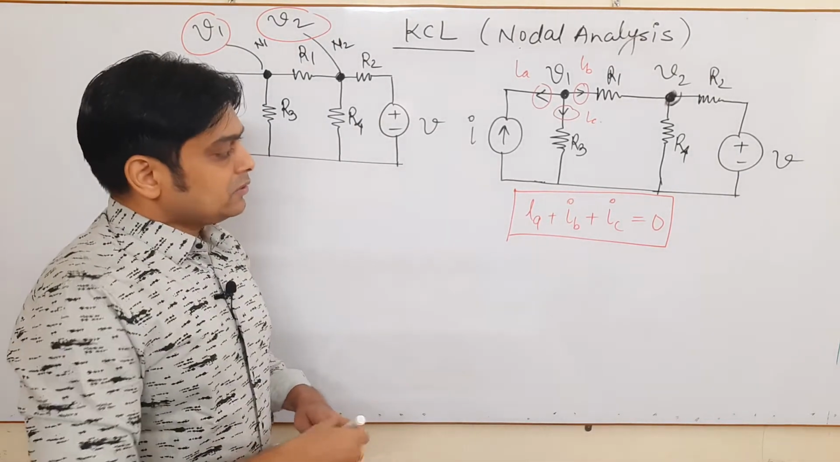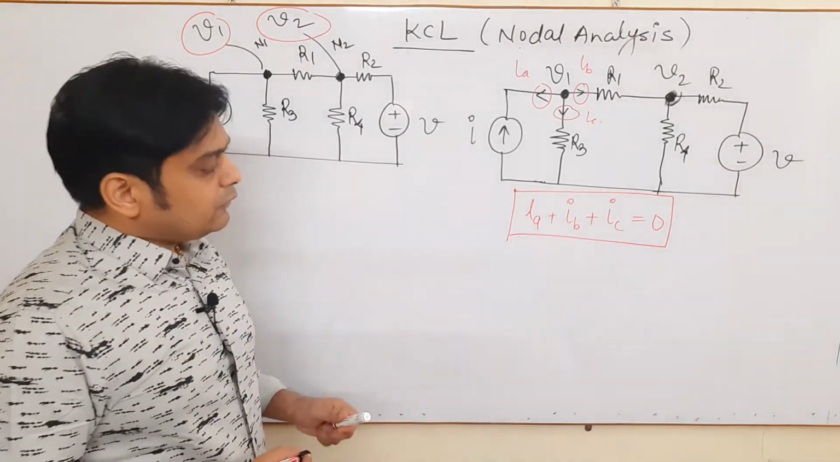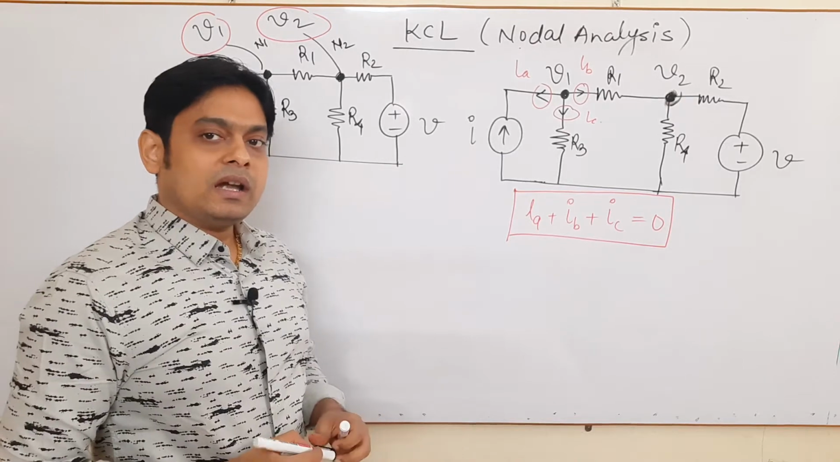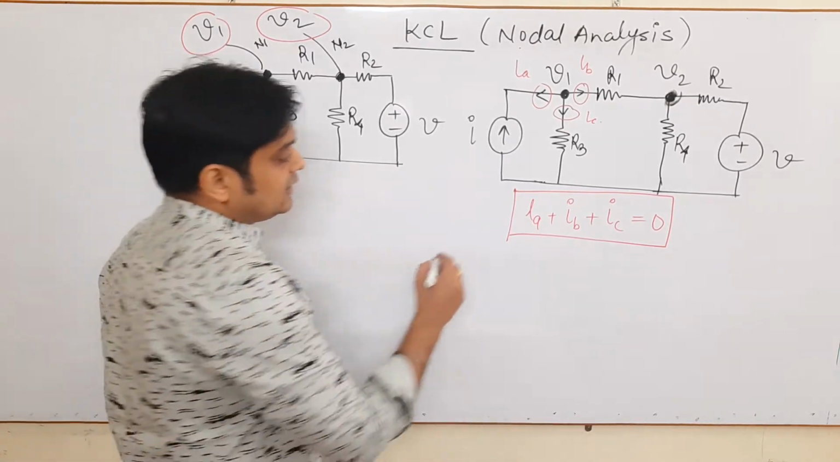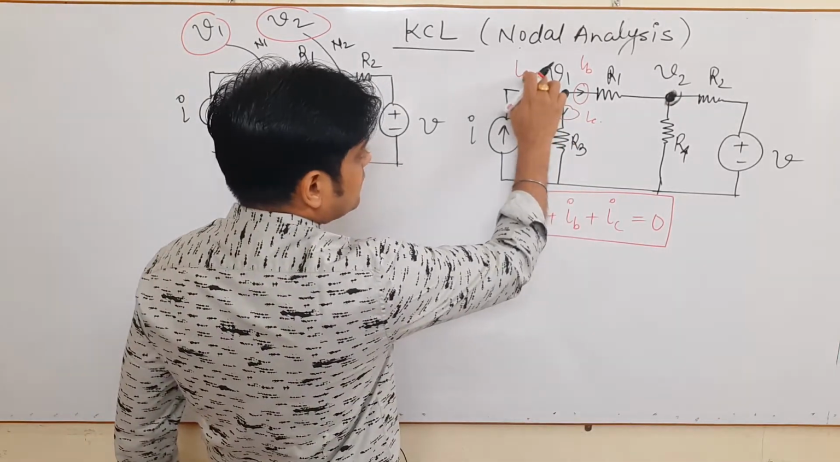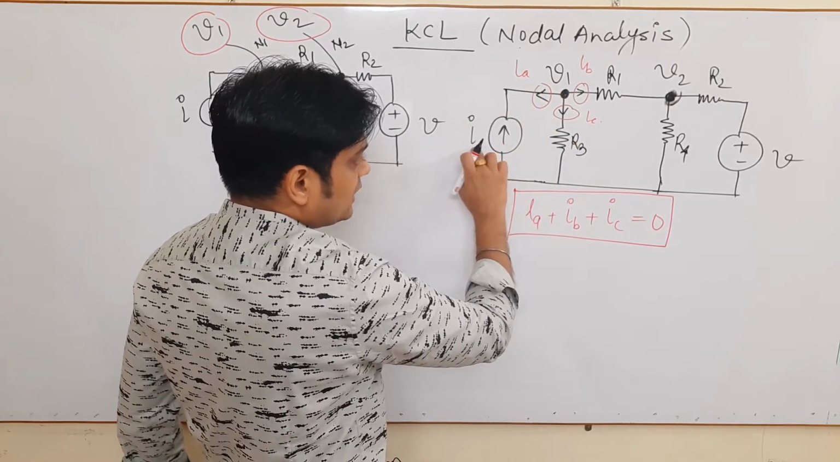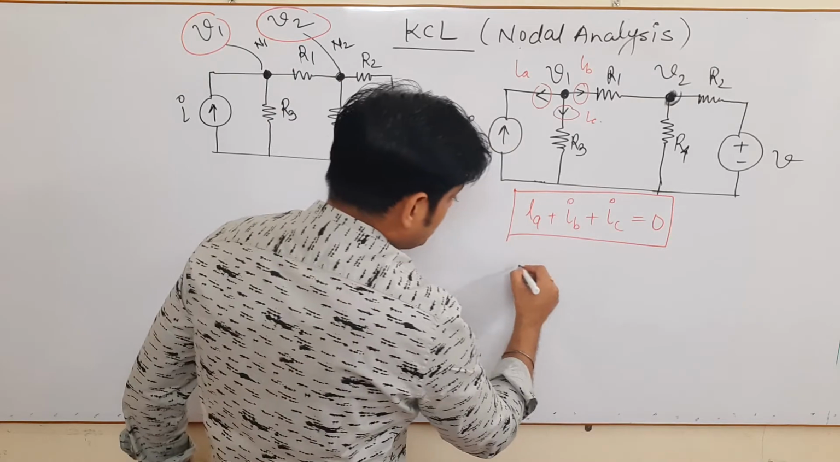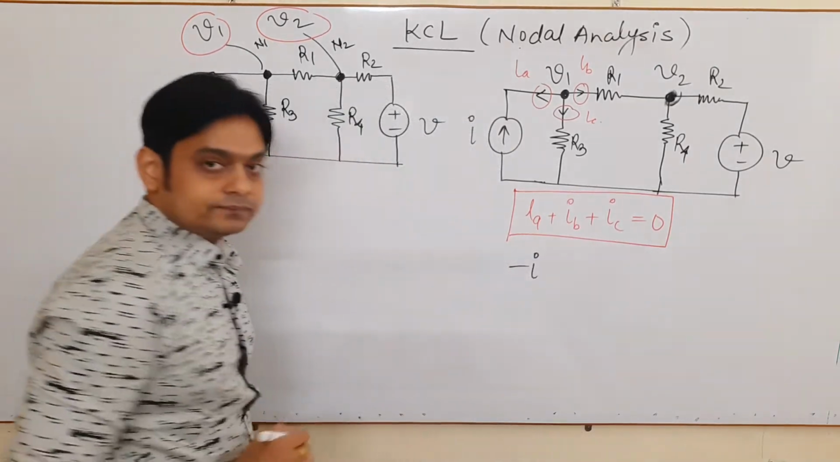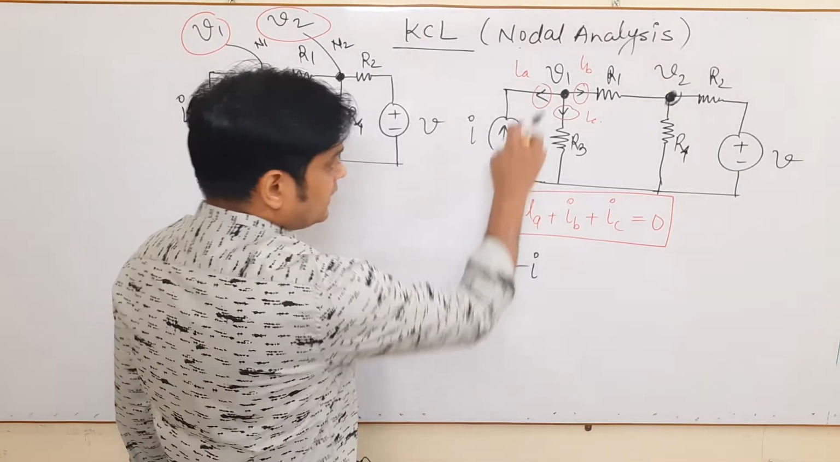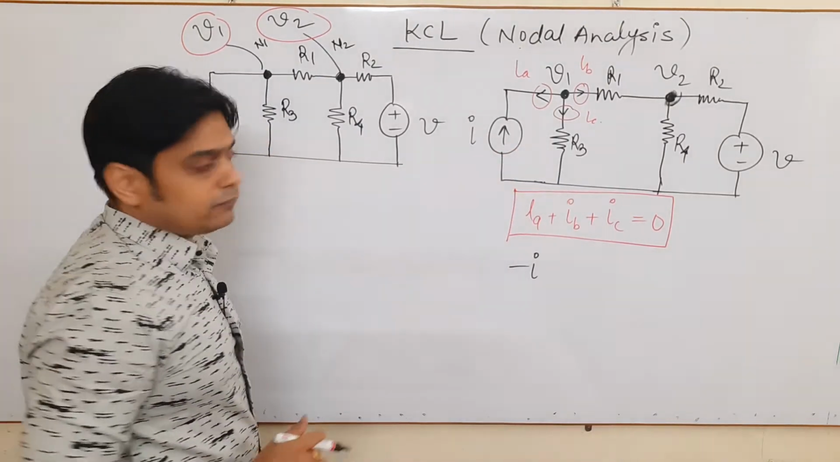Okay, so we have to find the value of IA, IB and IC. If you see the value of IA, this is the current I, but the direction is changed. So you can write here minus of I. Yes, the value of IA is minus of I.